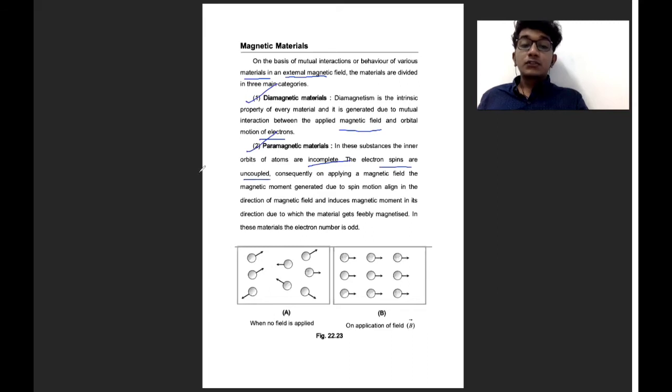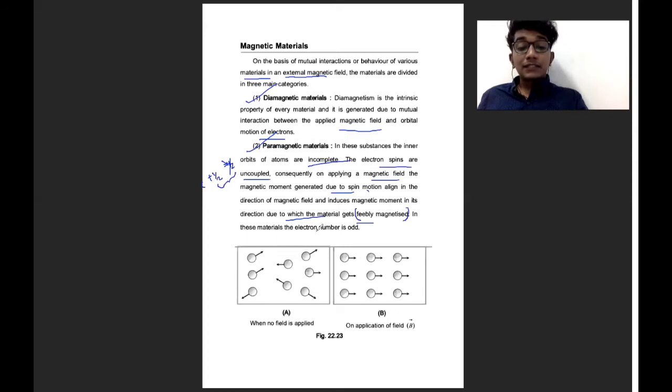So what does that mean? We have learned about electron spin in atoms, right? In this spin, if it is coupled, like there is a plus one by two, there will be a minus one by two spin, so there will be a coupling between these spins. If it is uncoupled, then on applying a magnetic field, a magnetic moment is generated due to spin motion, in the direction of the magnetic field, due to which the material gets feebly magnetized.